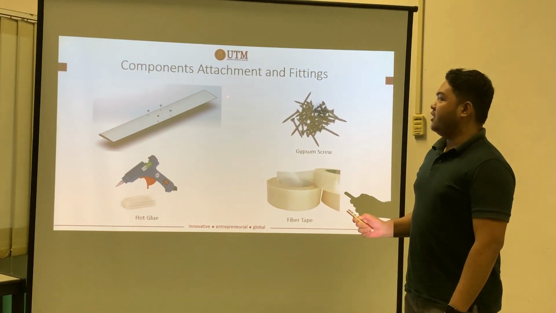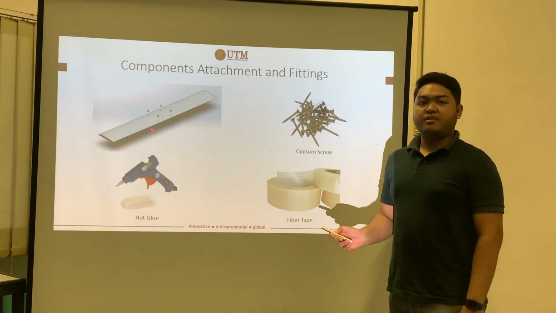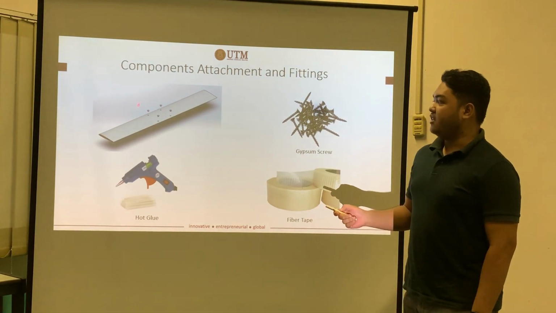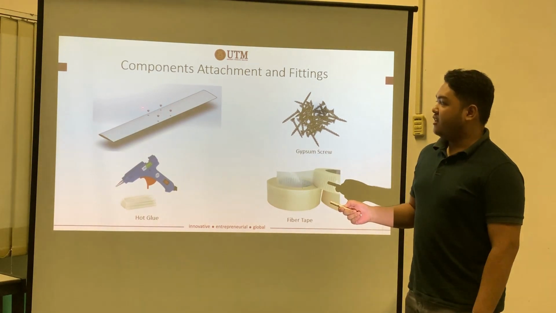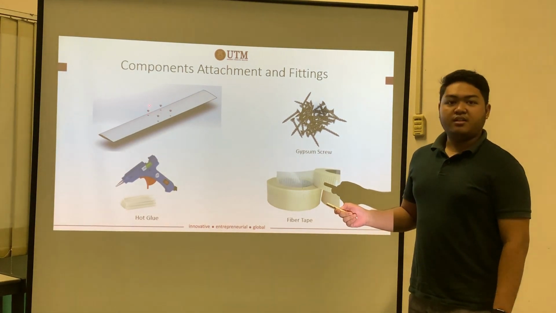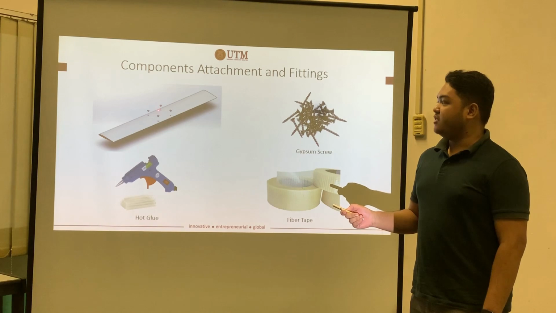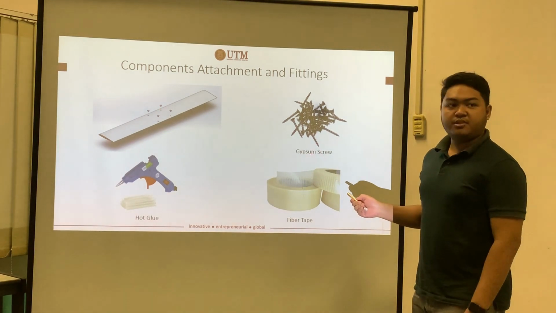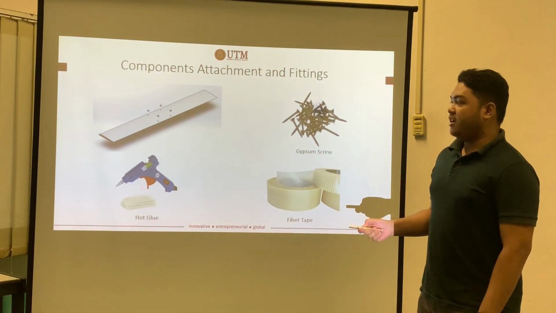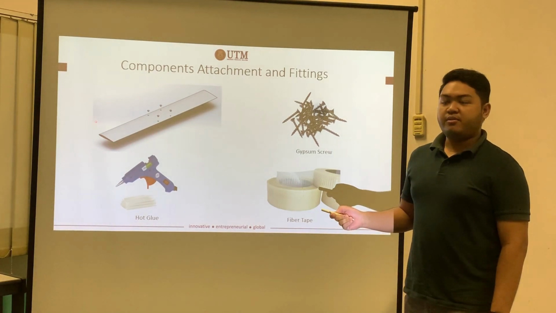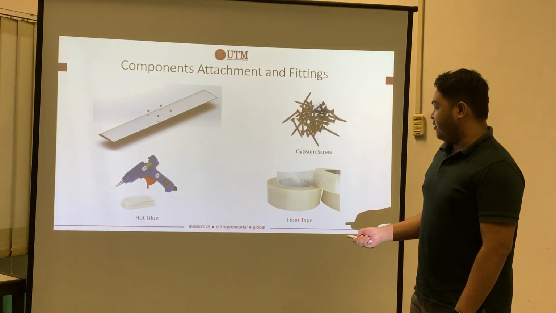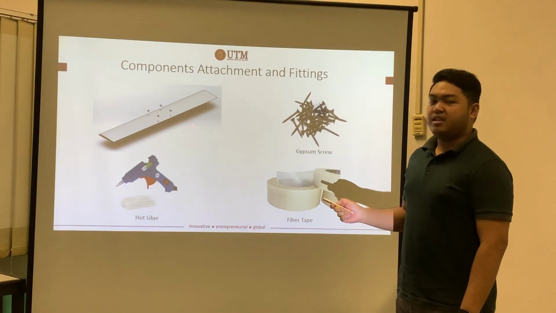Here is the component attachment and fitting for the wing to the fuselage. Here you can see this isometric view of the wing, which is attached to the fuselage by using screws. Here is a gypsum screw. A hot glue gun is used to attach the wing and the spar inside the wing, and we use fiber tape to attach the aileron.